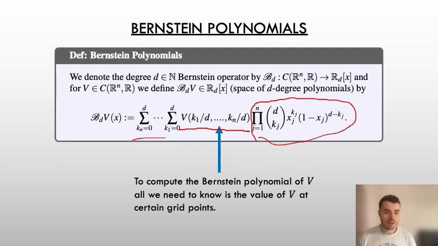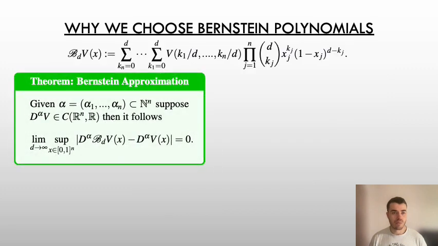So to compute the Bernstein polynomial of some function v, we only need to know the function at certain grid points, which in terms of the converse Lyapunov function, we can find using simulated trajectories. The Bernstein polynomials have a nice property that they uniformly approximate the function v in the derivative as well as the zeroth order. So this is done uniformly.